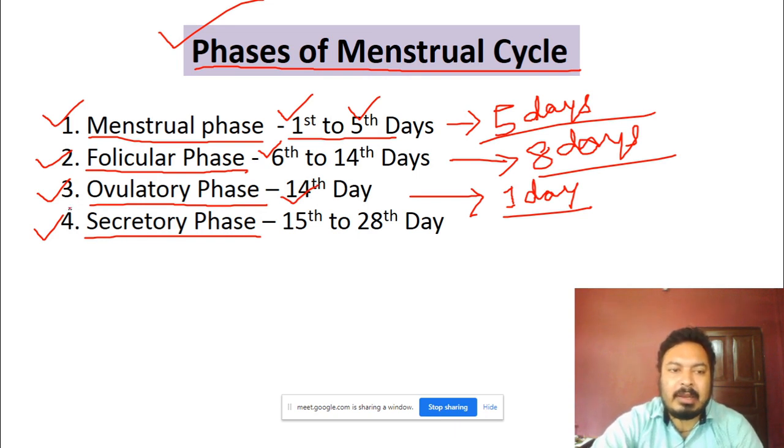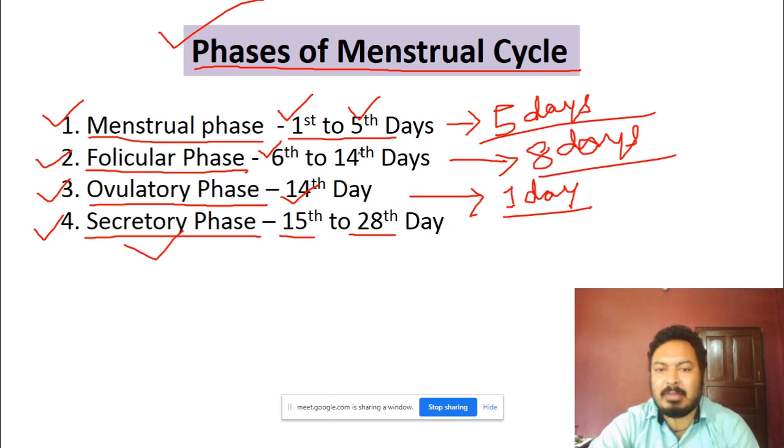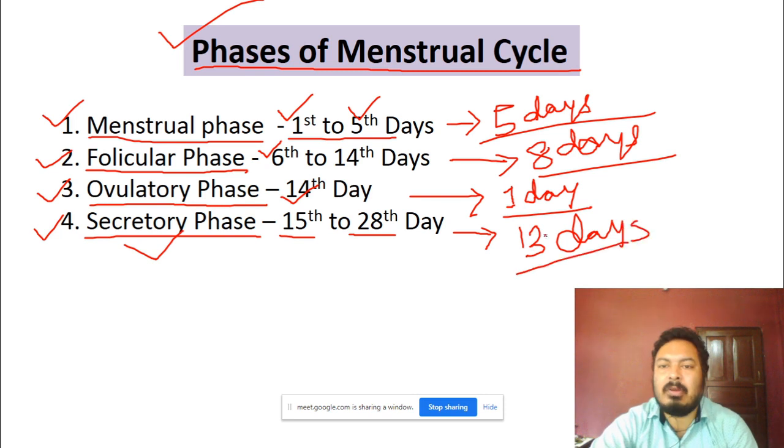Okay, then number 4, the secretory phase. This phase starts from the 15th day up to the 28th day. This is the secretory phase. So how many days will it be? From the 5 days of the first phase and 8 days of the second, that is 13 days, so the secretory phase is also 13 days. So the total is 28 days.